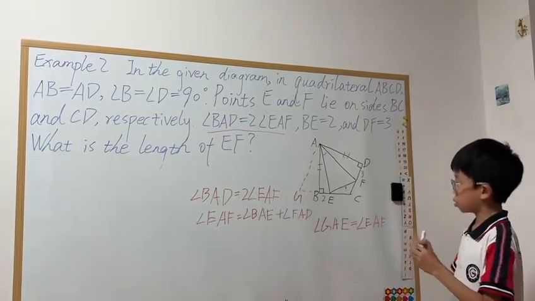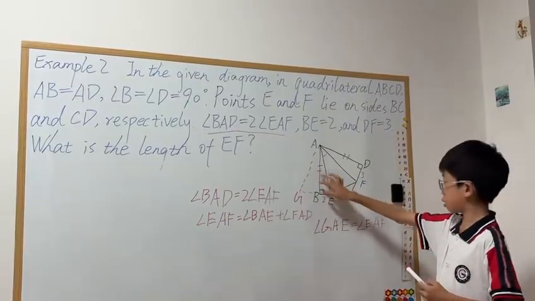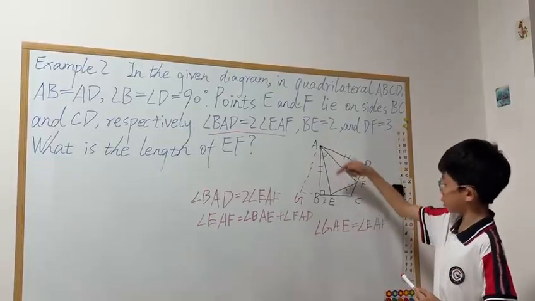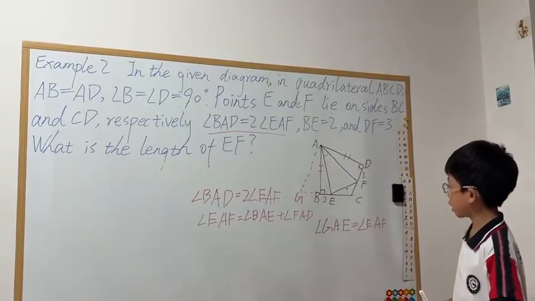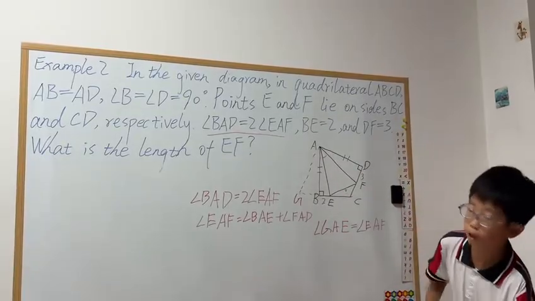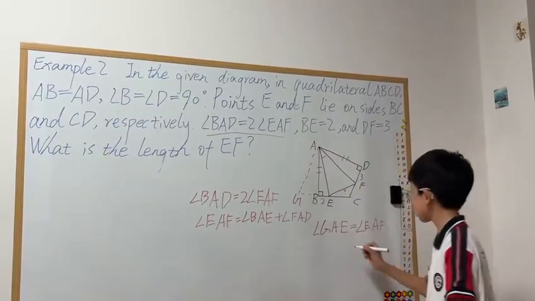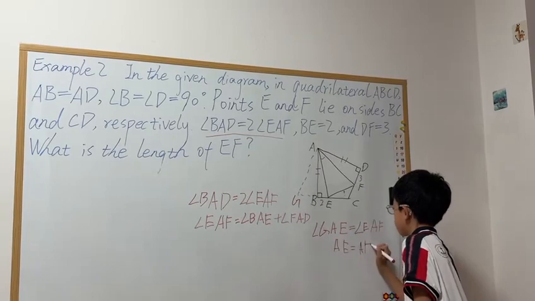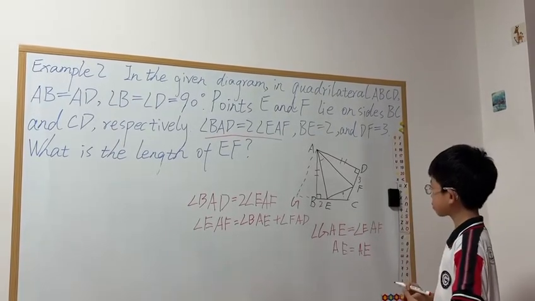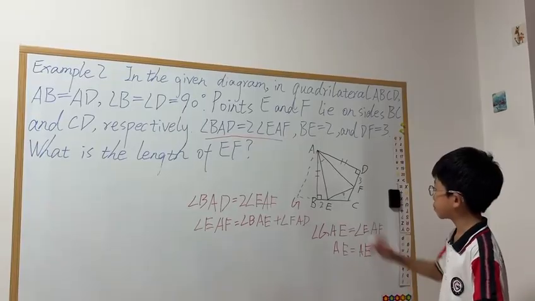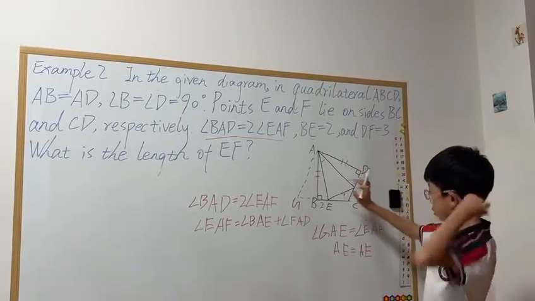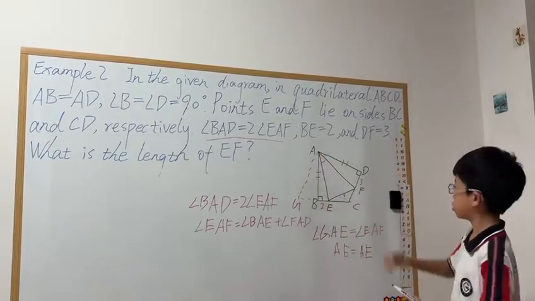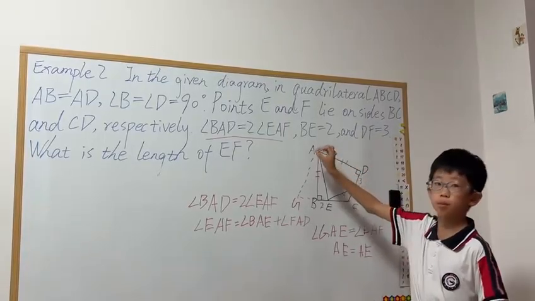And we also know that these two big triangles share the same side, AE. So we know that they have another same side, AE equals AE. Now, we know that this triangle on the left here is actually congruent to this triangle right up here because they're the same.